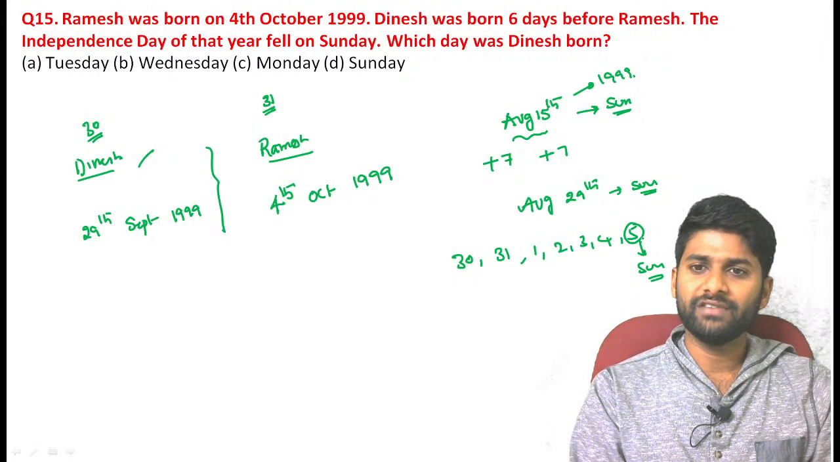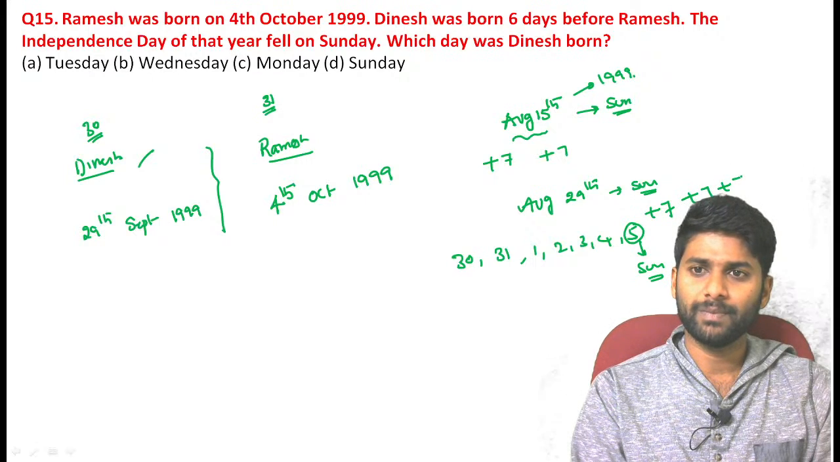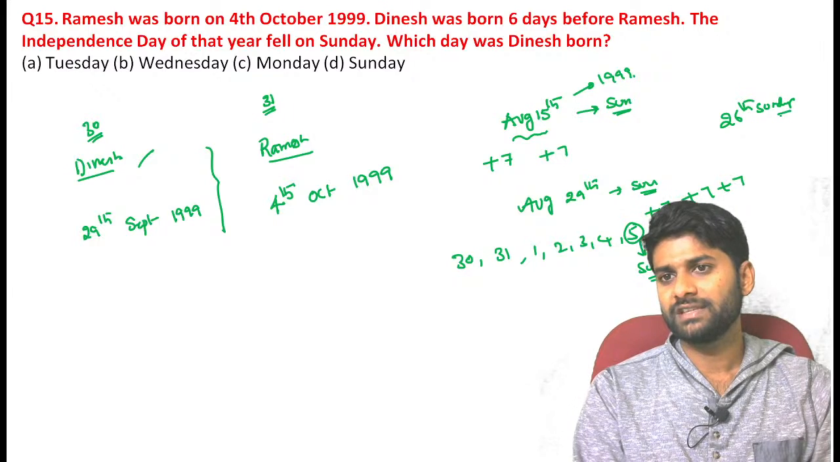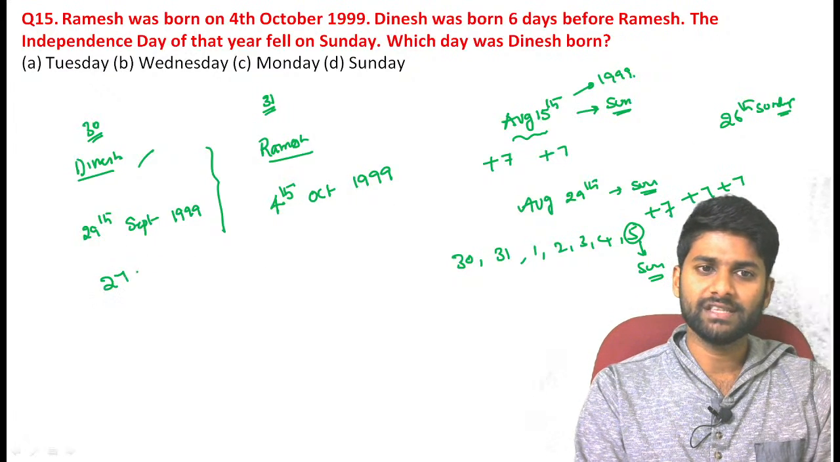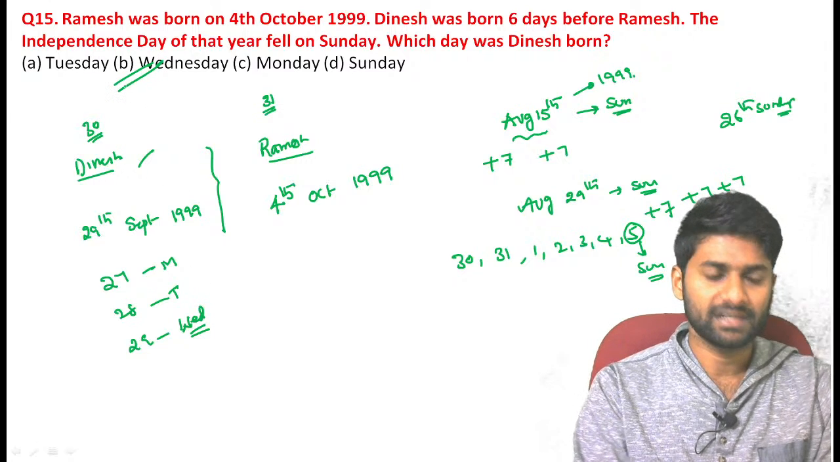Now see, if the 5th is Sunday, then if you add plus 7, plus 7, plus 7, the 26th is also Sunday, guys. Now the 27th is Monday, the 28th is Tuesday, the 29th is Wednesday. So the answer here, Wednesday, is the correct answer.